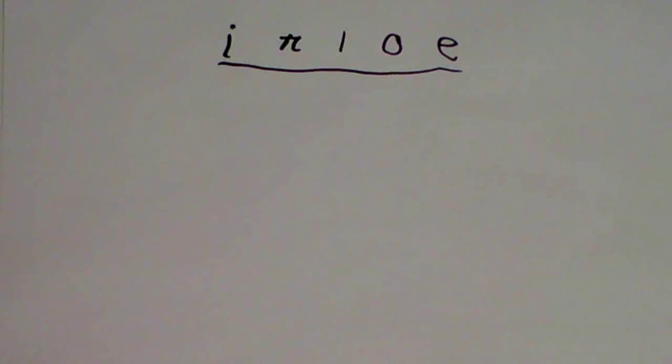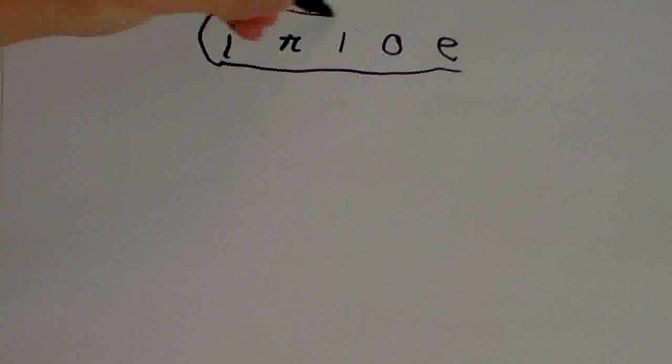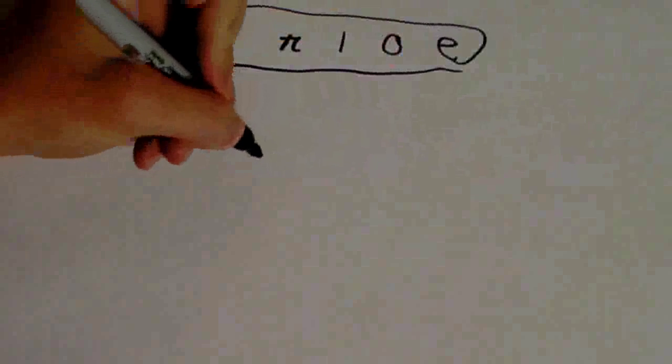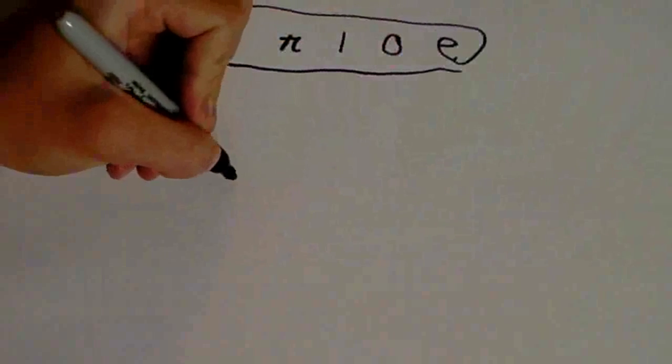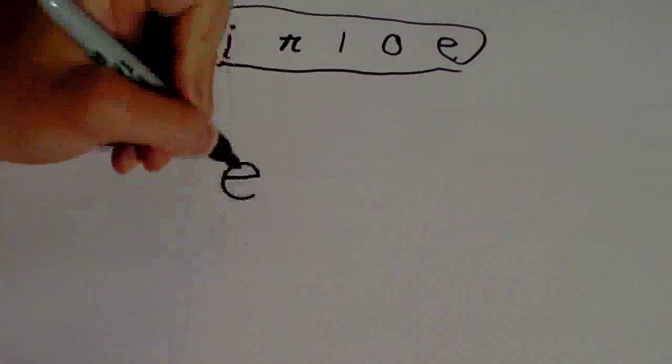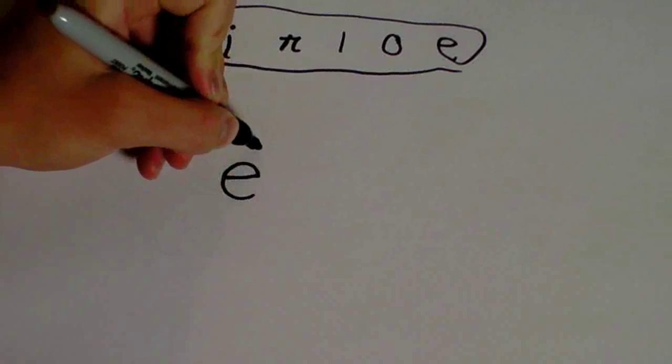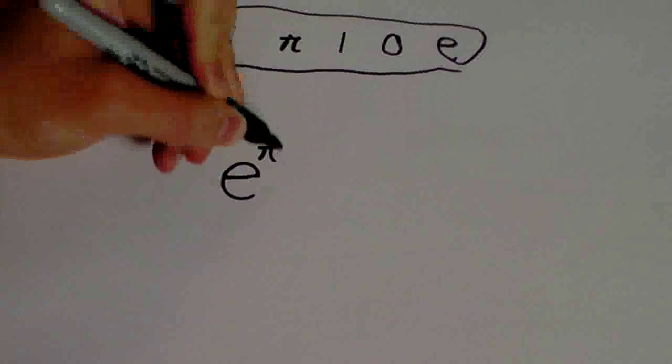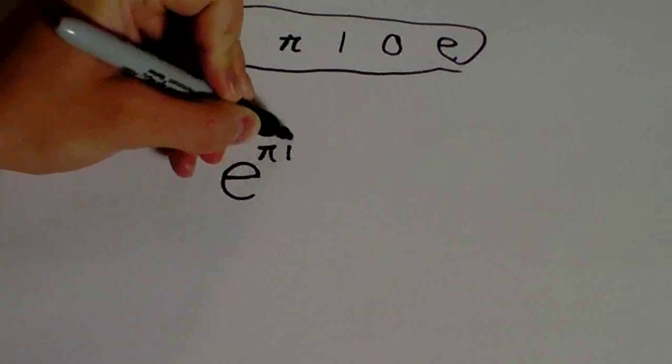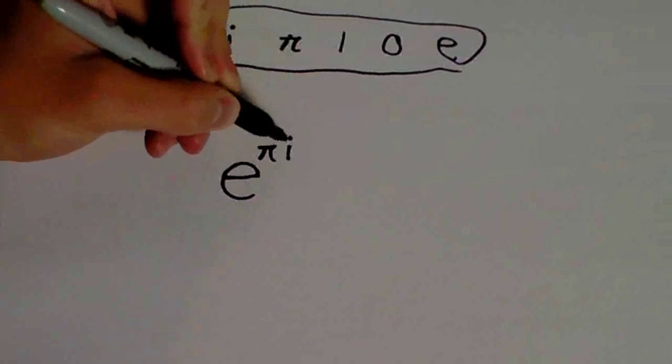Mathematicians have discovered this equation that a lot of them consider to be the most beautiful equation in all of mathematics because it relates all of these numbers in just one equation. And let me show you that equation. To start with E, you've got the number E raised to the pi times i power. So you're actually raising E to an imaginary power.